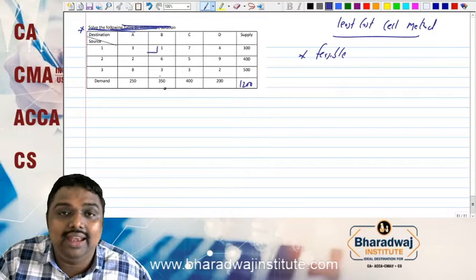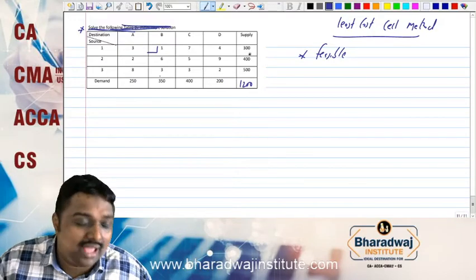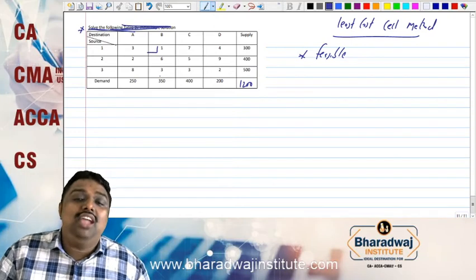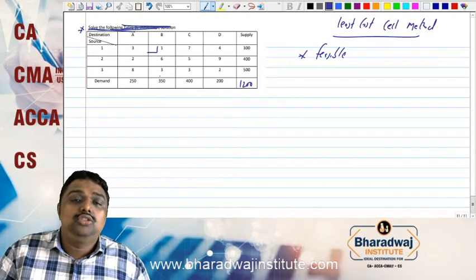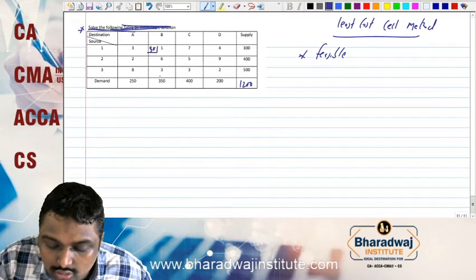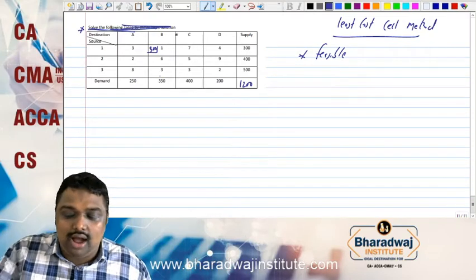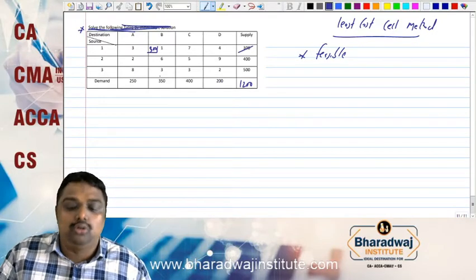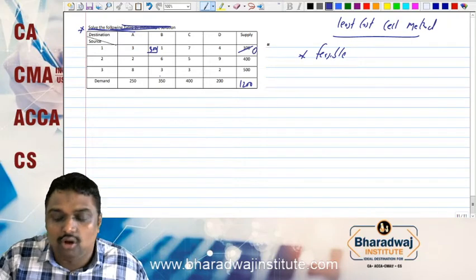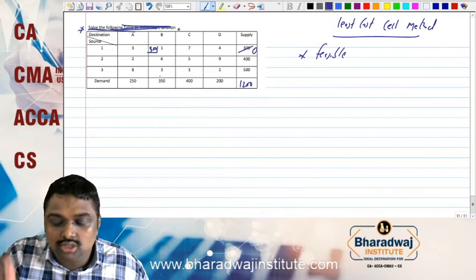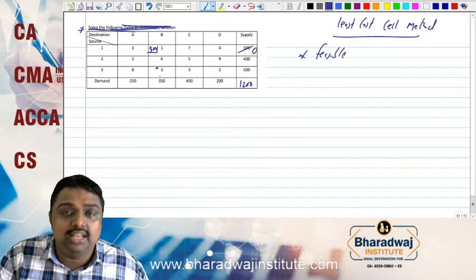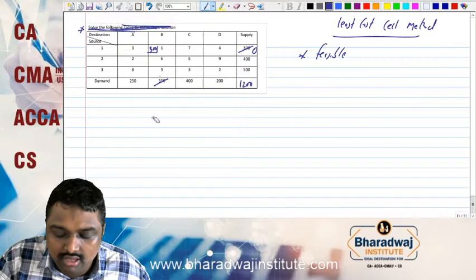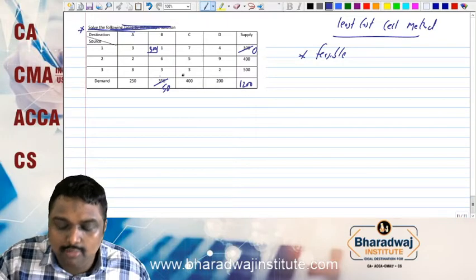The corresponding demand is 350. Corresponding supply is 300. We know though the demand is 350, but we have supply is only 300. So we can give only 300. So we have to allocate 300. Now the supply of source 1 entirely is allocated to destination B. Now it is over, 0. Destination B, 350 was the requirement. They got 300. Still they require a requirement of 50.